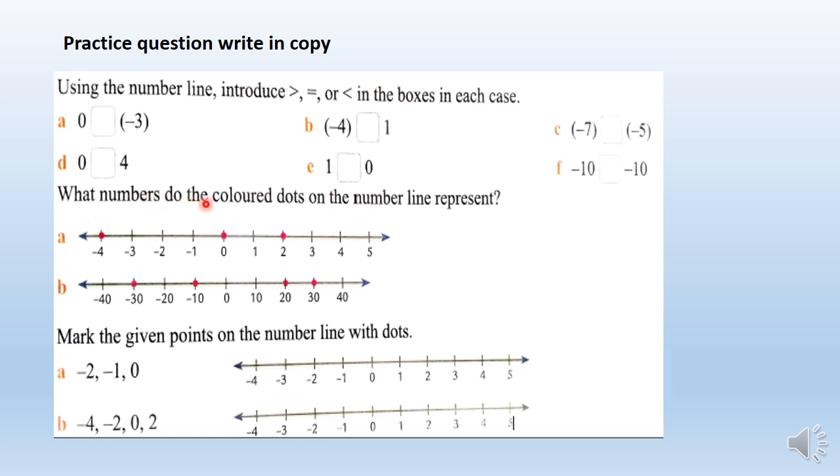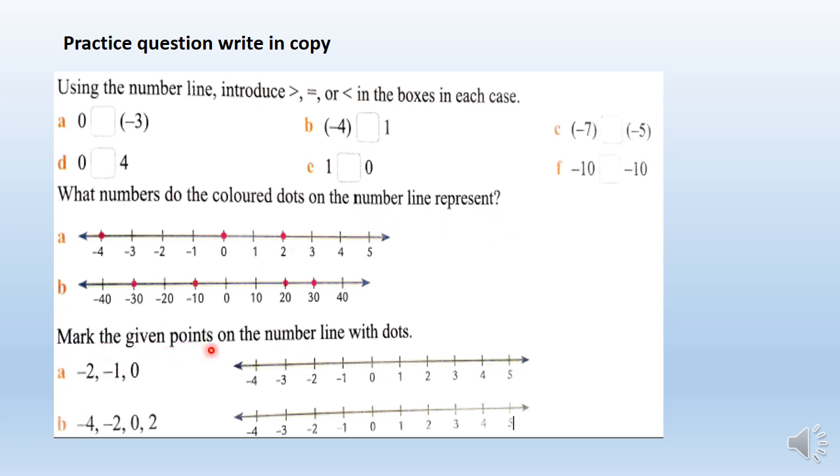What numbers do the colored dots on the number line represent? Here this dot represents 0, this dot represents 2, means plus 2, and this dot represents minus 4. Okay, likewise you have to write it.